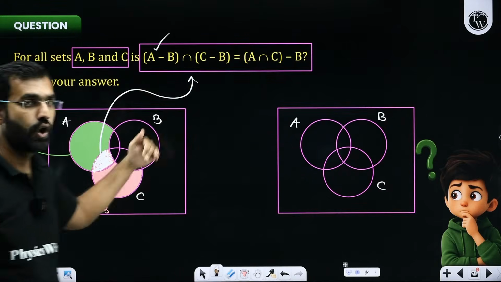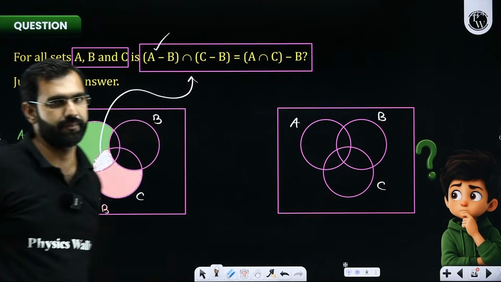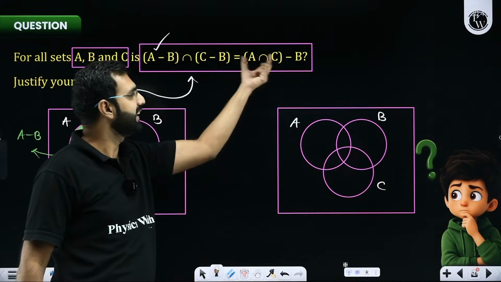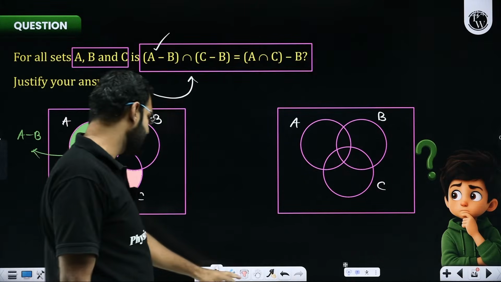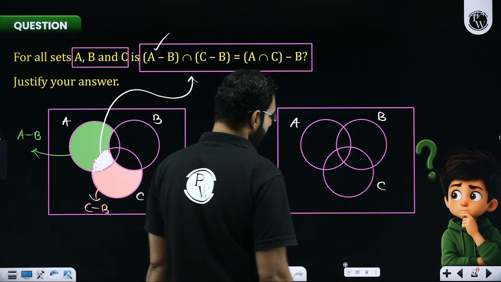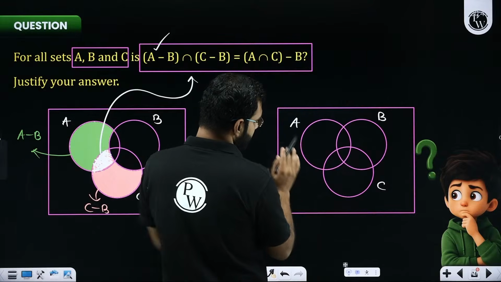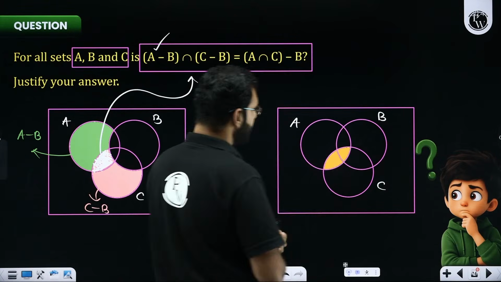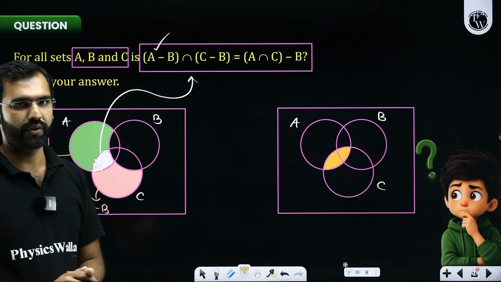Now let's check what our RHS gives to us. RHS says A intersection C. What is A intersection C? Sir, if I wish to figure out A intersection C, I think that's easy. Why? Because the intersection of A and C, this is A, this is C, so A intersection C is this. Beautiful, interesting.